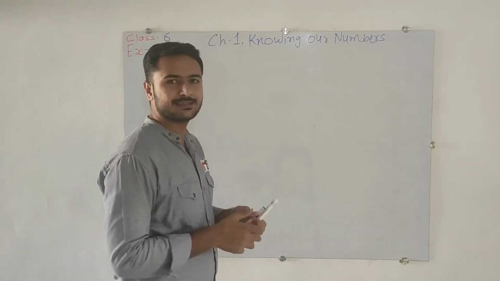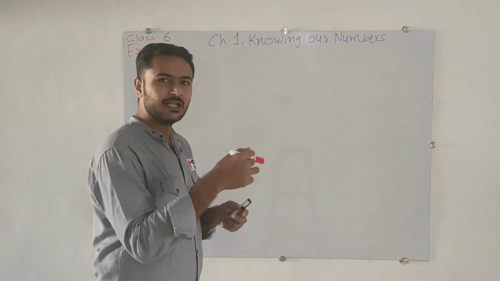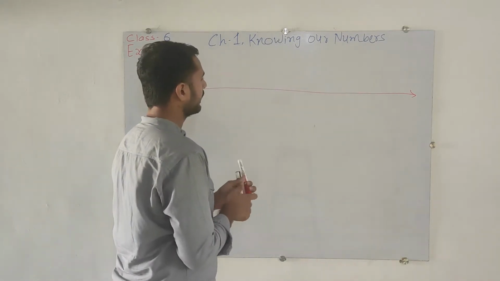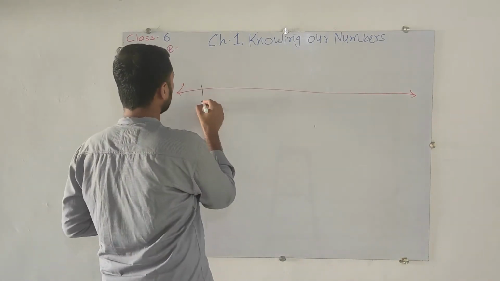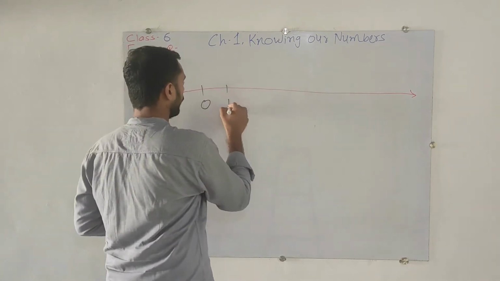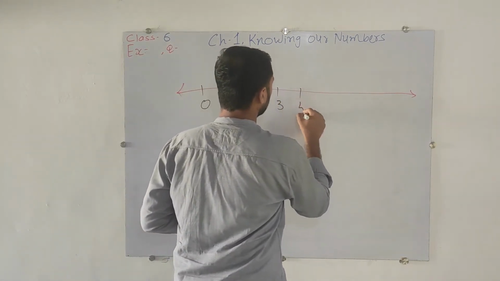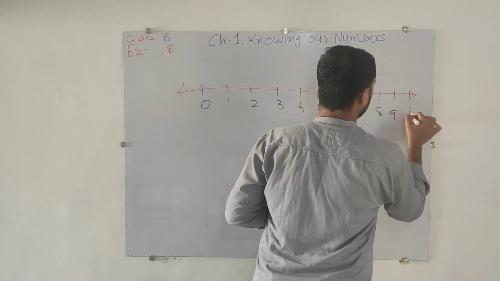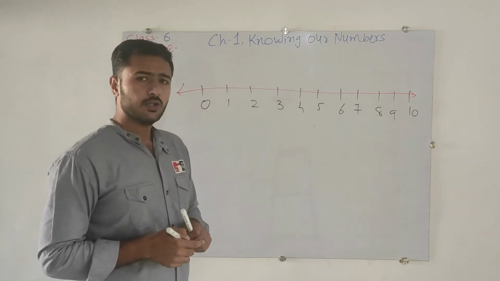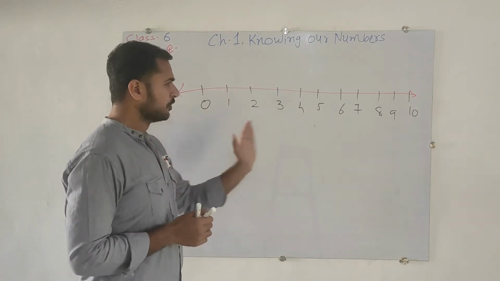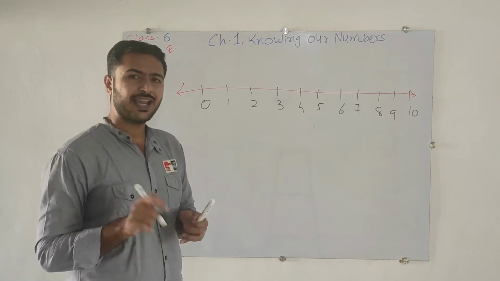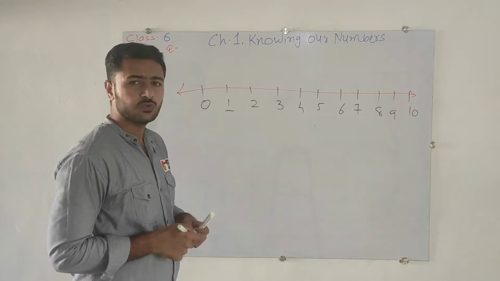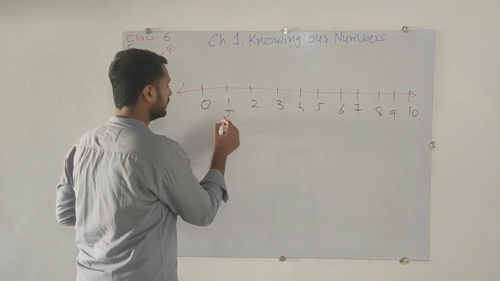Here we will see by one example. But before that, let's understand the number line. So here on the number line, I am just starting from 0, okay? 0, 1, 2, 3, 4, 5, 6, 7, 8, 9 and 10. So here we can observe that there are total 0 to 10. Now just tell me, 1 is nearby to 0.